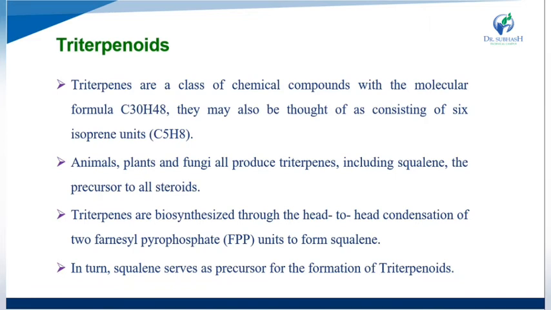Okay, that has 6 isoprene units. So here it is C6H8, not C5H8. Animals, plants and fungi all have C6H8, that was my mistake. I wrote C5, but it is C6. So animals, plants and fungi all produce the triterpenoids, including squalene, the precursor to all these steroids.